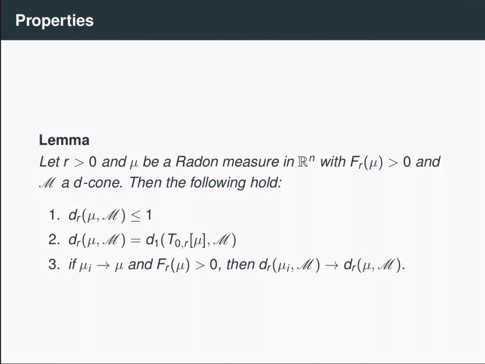And finally, if we have a sequence of Radon measures mu_i converging weakly to a measure mu, and the measure mu has F_r of mu positive, then the distances from the mu_i to the cone M also converge to the distance from mu to M. Or in other words, these distance functions are continuous in the weak topology.